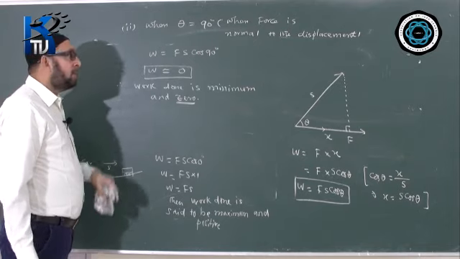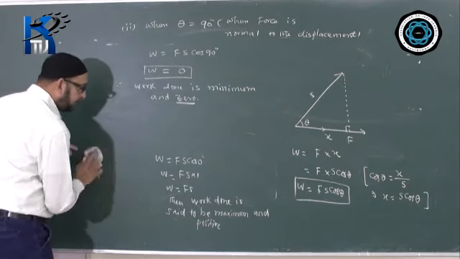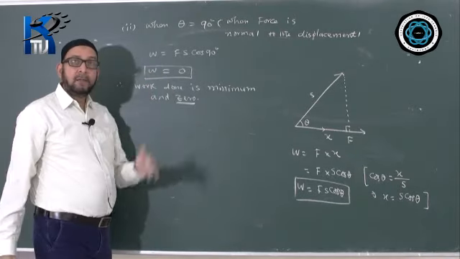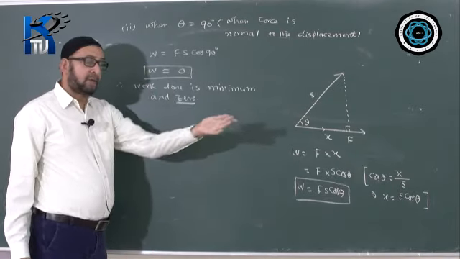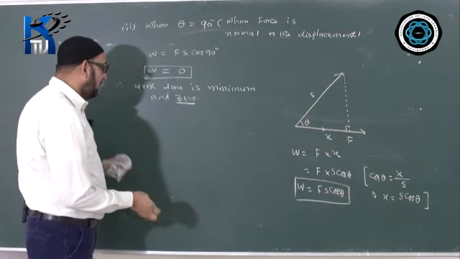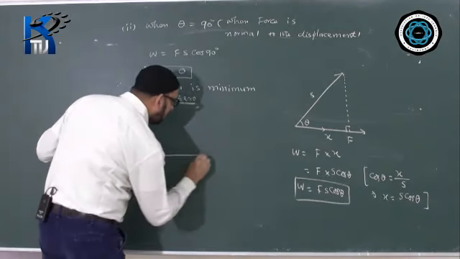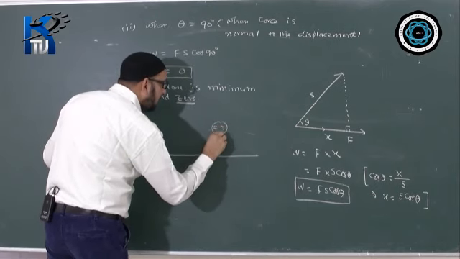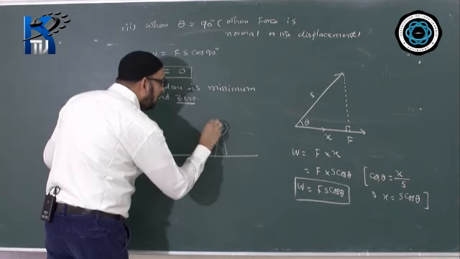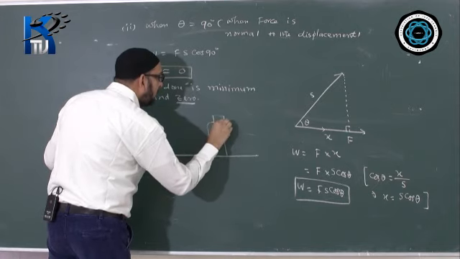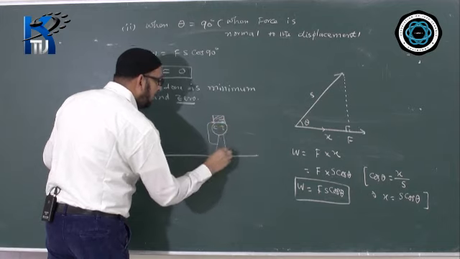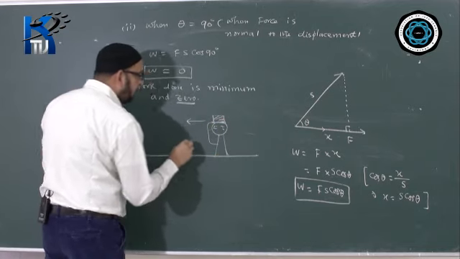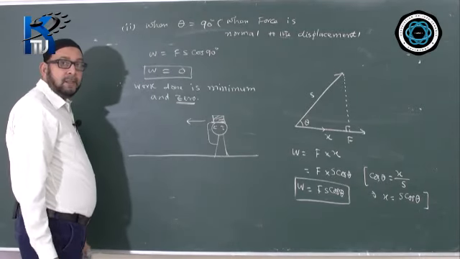Now, a practical example of such a case. A person carrying a load on his head, moving on a horizontal surface or a horizontal road like this. Suppose we have a horizontal road here and a person over here is holding a heavy suitcase on his head and walking like this. So work done is 0 here.